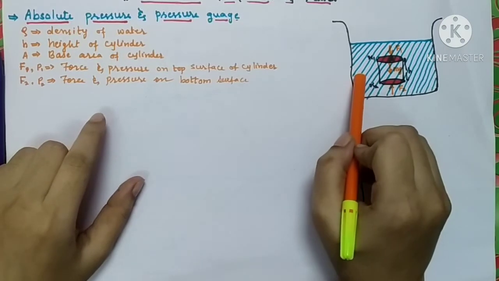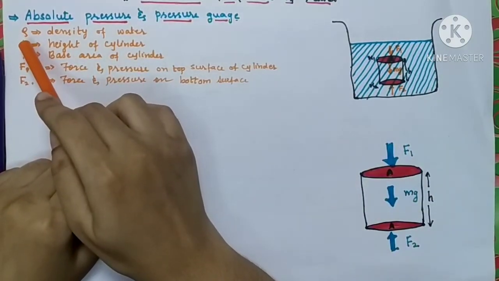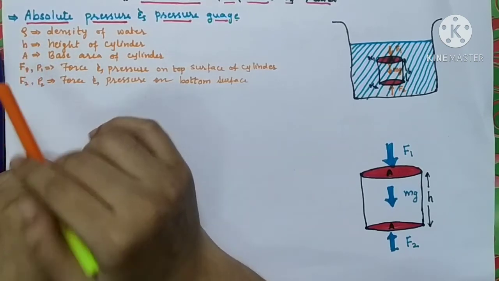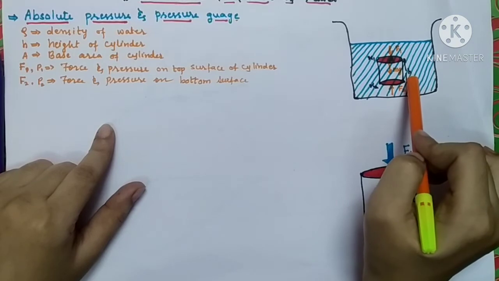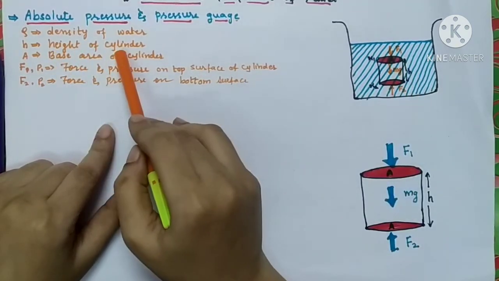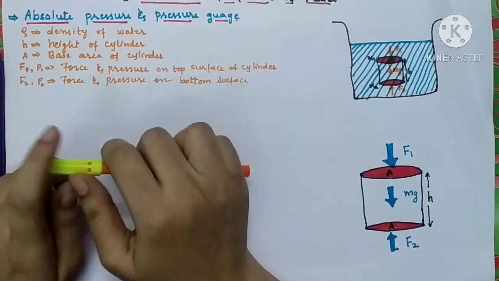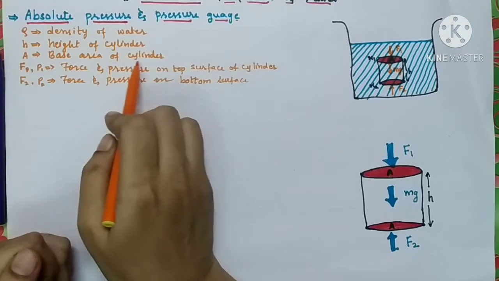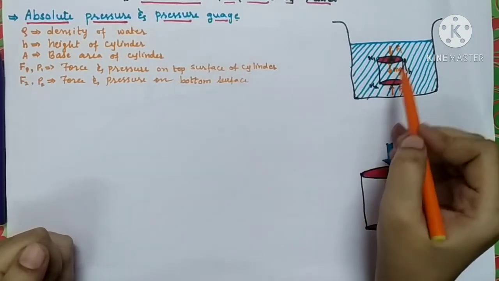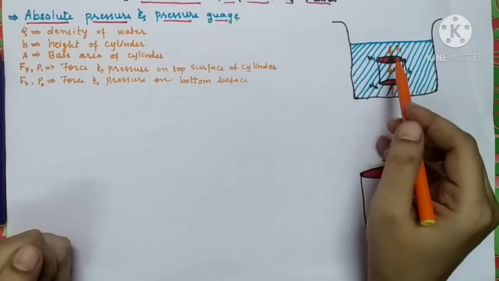Before that, let's understand the considerations. The water we have taken has density rho. Let h be the height of this imaginary cylinder, and A the base area of the cylinder.